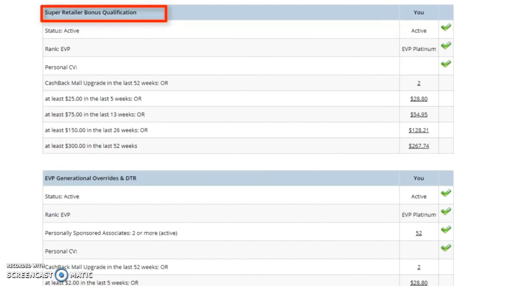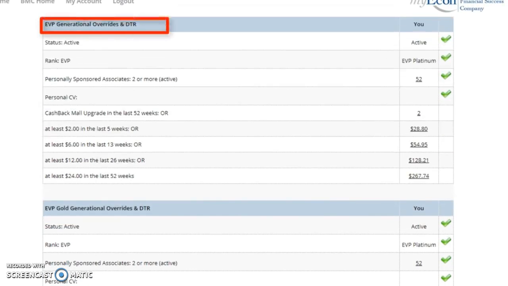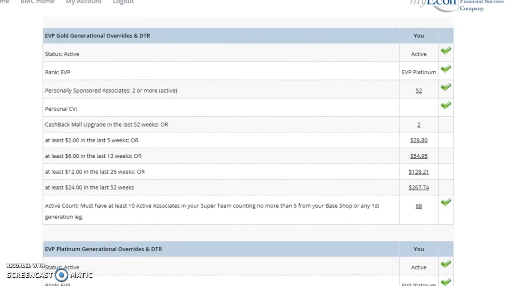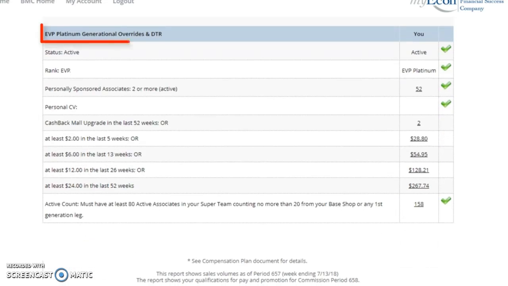So they are getting 100% CV on personal sales volume and 85% CV on base shop sales volume. They are qualified for EVP generational overrides and Dream Team residuals. They are also qualified for EVP Gold generational overrides and Dream Team residuals, and they are qualified for EVP Platinum generational overrides and Dream Team residuals.